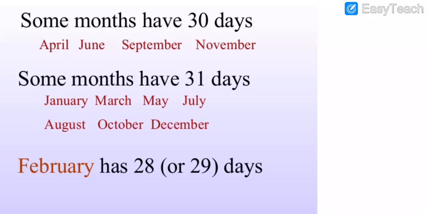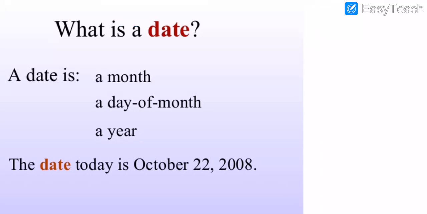And then further, my dear students, what is a day? How are we going to write the date? First we have to write the month, day of the month, and year. For example, today's date is 7th April, Wednesday.